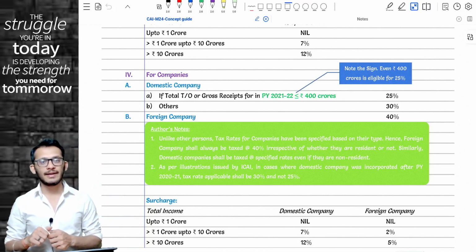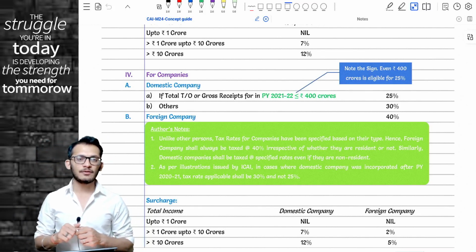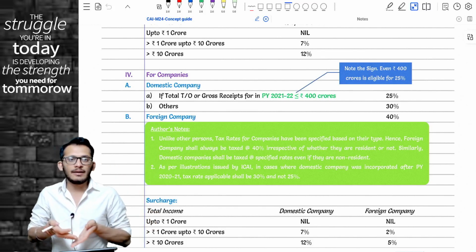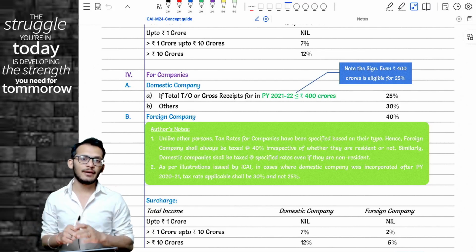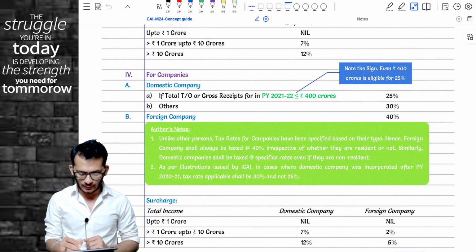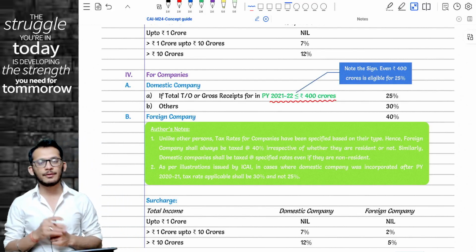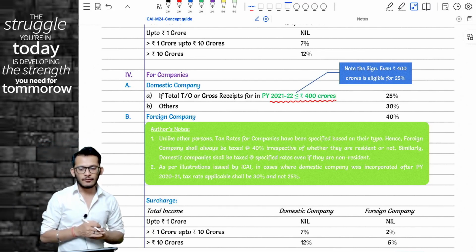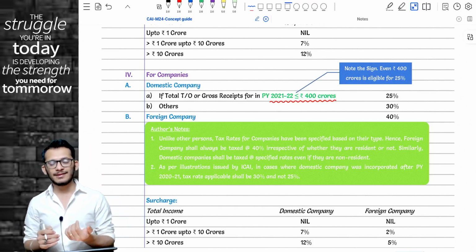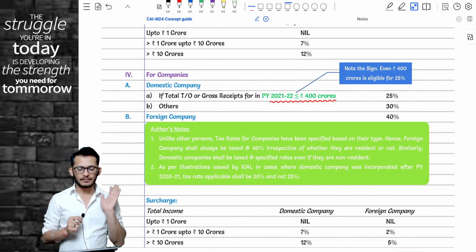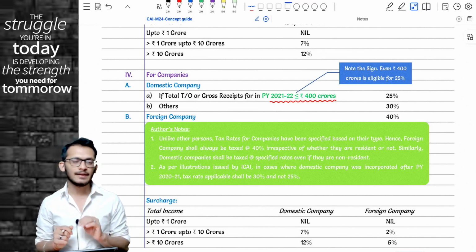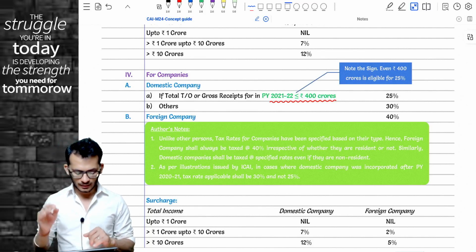When you were in November 23 doing exams for previous year 22-23, you would have taken previous year 2021. Since the year has now changed, for previous year 23-24, in case of a domestic company, you need to check the turnover of previous year 21-22. This is the only change which you need to keep in mind from a company angle. If your previous year 21-22 turnover is now more than 400 crores, you will have a tax rate of 30%. But if it is less than 400 crores, you will have a tax rate of 25%. Yes, one amendment from a company perspective. Please keep this in mind. Can we proceed? Great. Let's proceed.